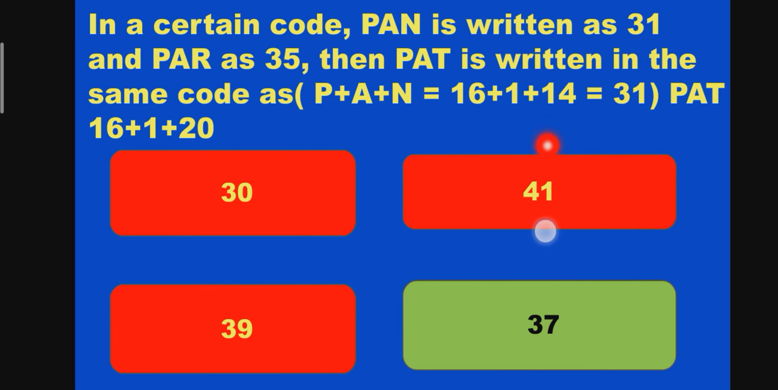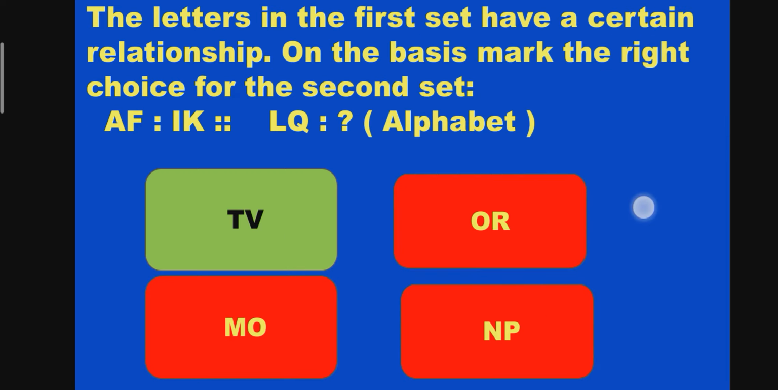See here. Pan is written as 31. Par is written as 35. How PAT? This is the table I gave in the previous video. The letter T is in 20th position. In the sequence of 26 alphabets, the 20th alphabet is T. The 16th alphabet is P. Based on that, the total 37 comes. Same relationship between AF and IK. Based on the relationship, we got the answer TV.